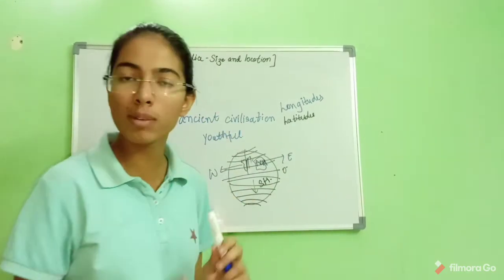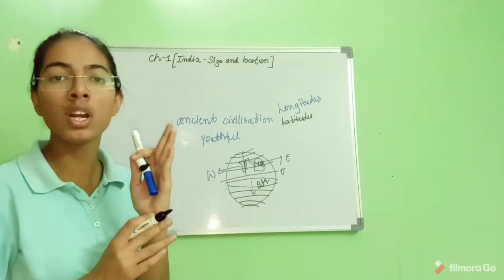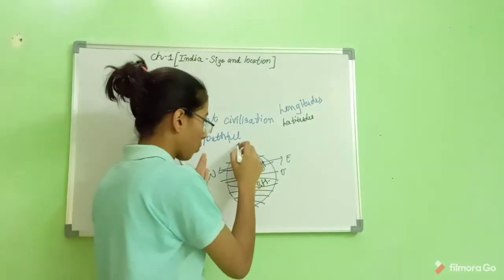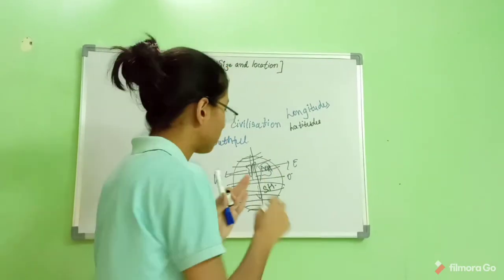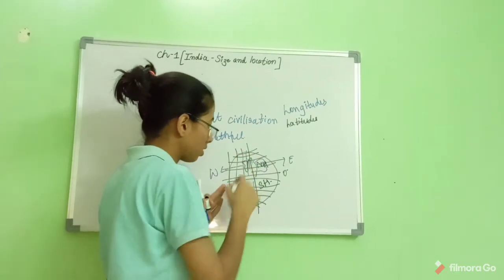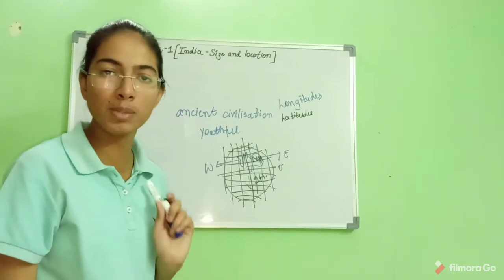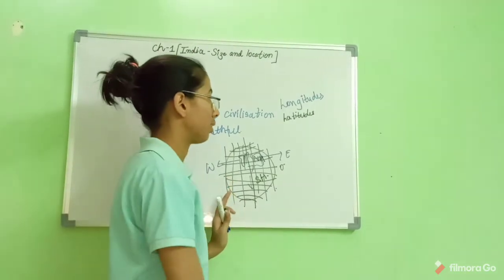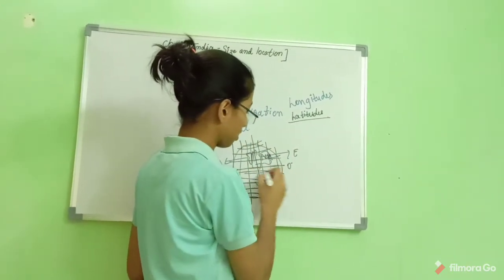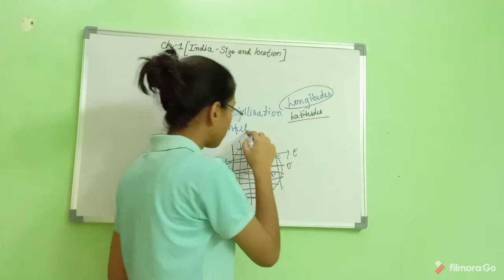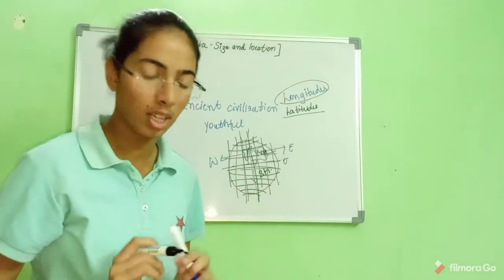And what about longitudes? Longitudes are the lines which are perpendicular to the equator, like this. So here it makes a 90-degree angle, isn't it? Similarly, these are longitudes. Is it clear? These are latitudes, and the longitudes are these lines, the lines perpendicular to the equator. Got it?